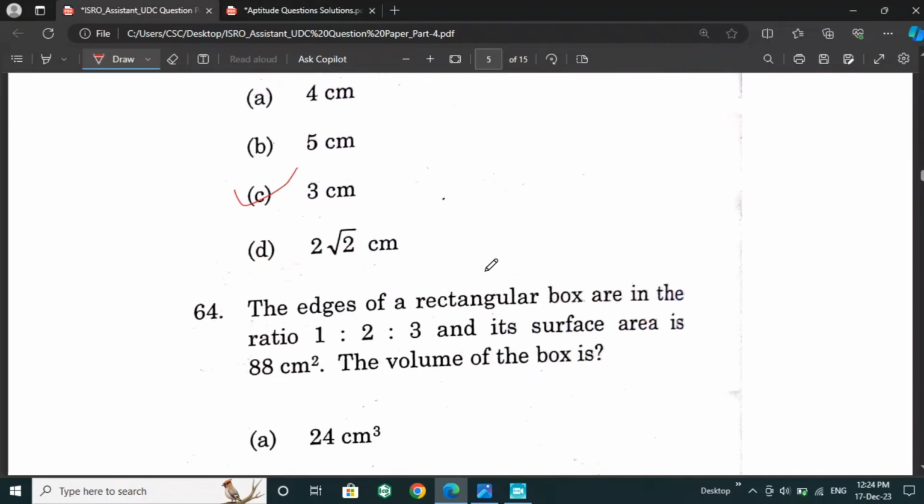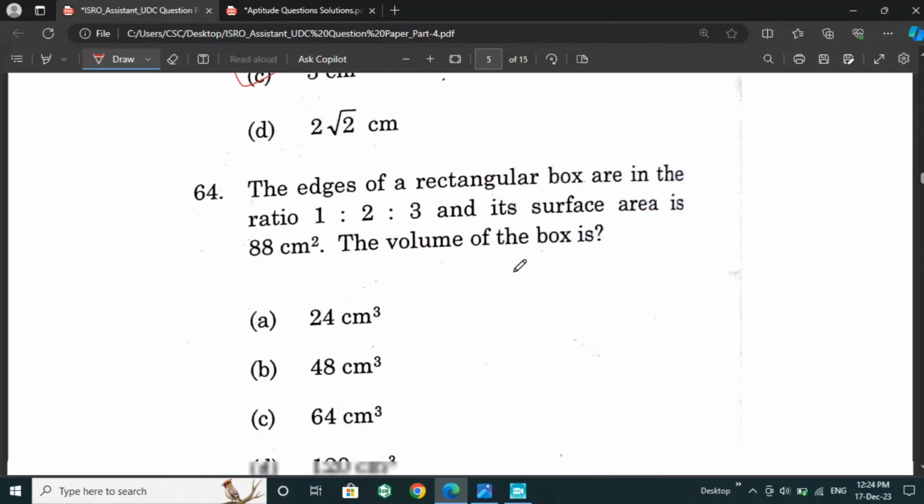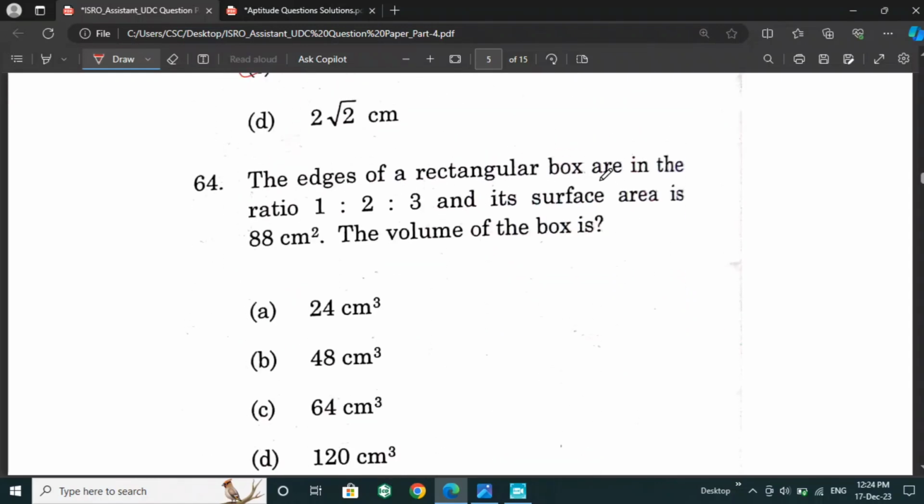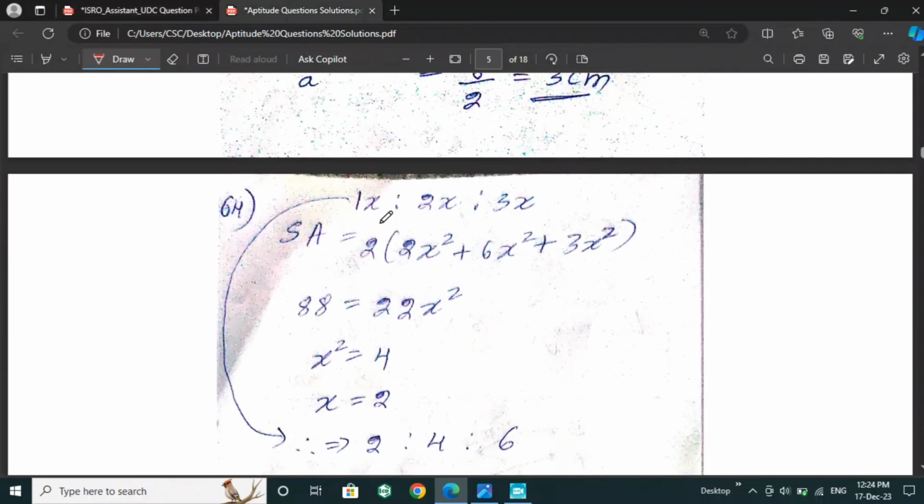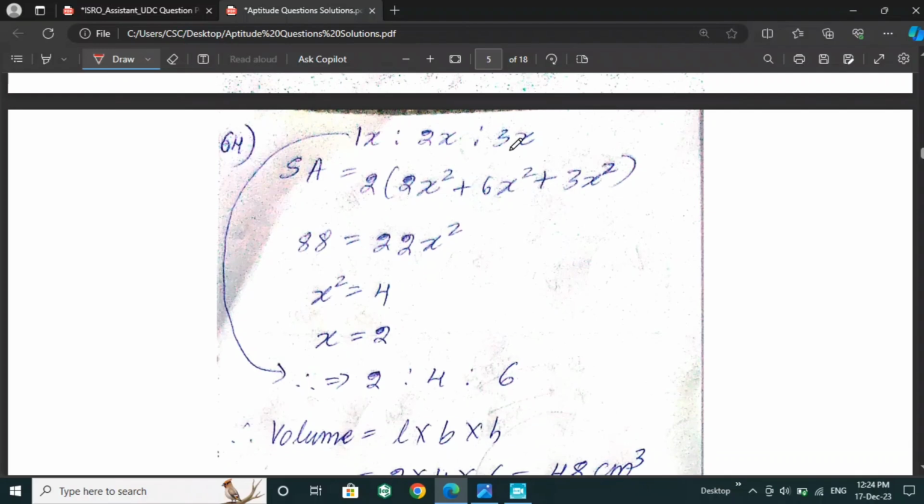Next is, the edges of a rectangular box are in the ratio 1:2:3 and its surface area is 88 centimeter square. The volume of the box is? For this question, we take x, 2x and 3x as the ratios.